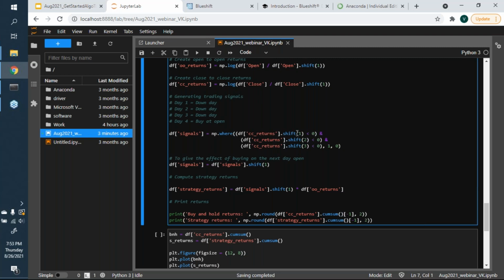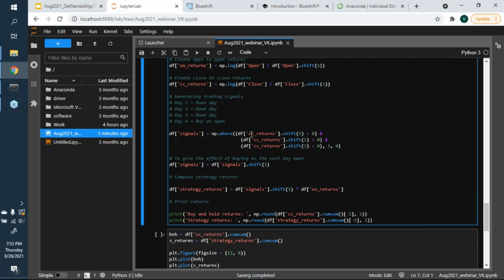So dot shift 1 tells you I'm looking at yesterday's returns. Dot shift 2 tells you I'm looking at the returns 2 days back. And dot shift 3 tells you I'm looking at the returns 3 days back. So essentially, this is just a way to access returns a few days back. So if I did dot shift 5, it's the returns 5 days ago, right?